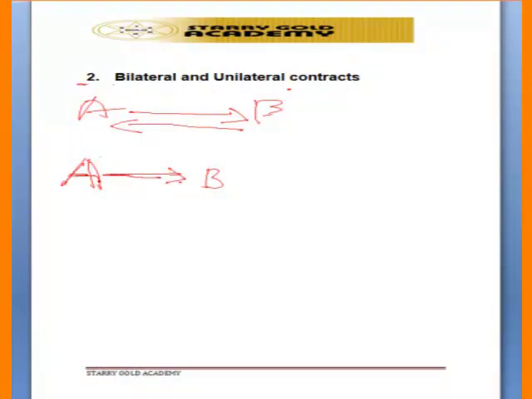Party A is the only one promising to do a particular thing, while party B is free whether to do anything or not. That is what is meant by a unilateral contract, where the promise to do a particular thing is coming from one party, while the other party is free.